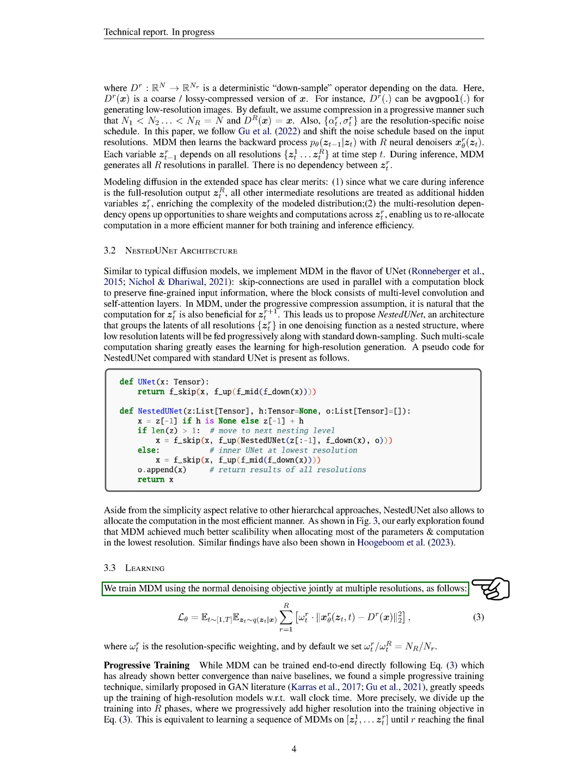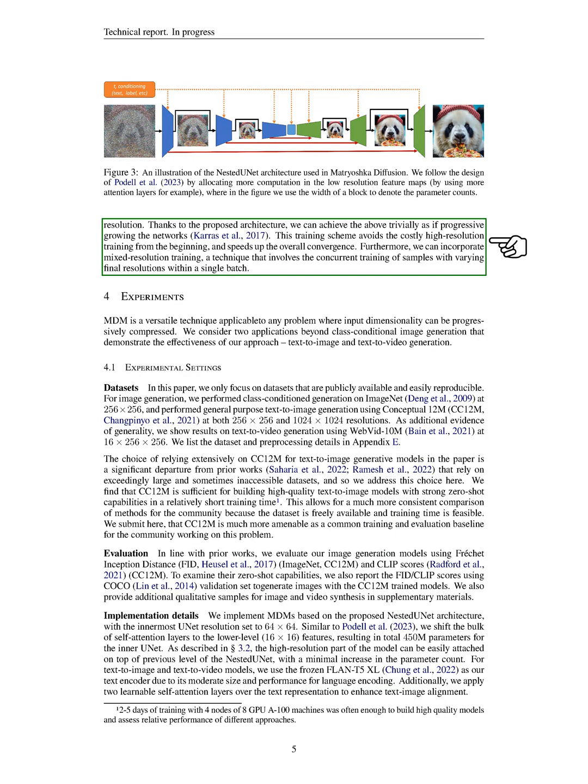We also use a progressive training technique, which has been shown to speed up the training process. This involves dividing the training into several phases, where we gradually include higher resolution data into the training objective. This is like learning a series of MDMs on a sequence of data points until we reach the final resolution. This method avoids the time-consuming process of training with high-resolution data from the start, and it speeds up the overall convergence. We can also mix different resolutions in the training, which involves training with samples of varying final resolutions within a single batch.